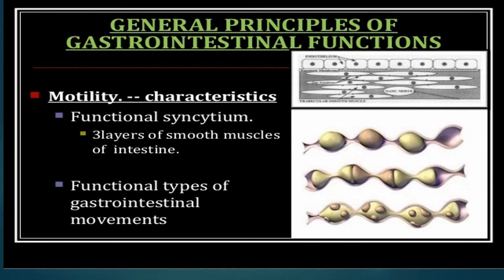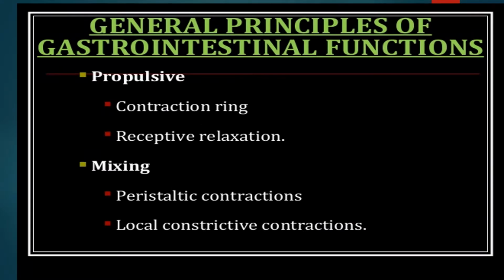Functional types of gastrointestinal movements are propulsive movements and mixing movements. Propulsive movements are contraction ring and receptive relaxation. Under mixing movements are peristaltic contractions and local constrictive contractions.